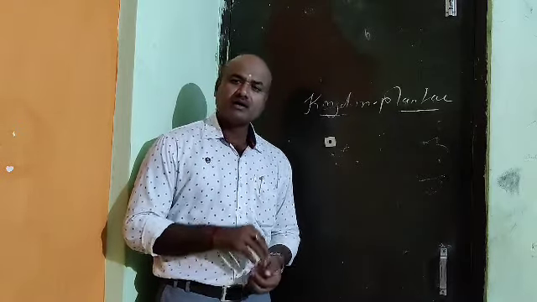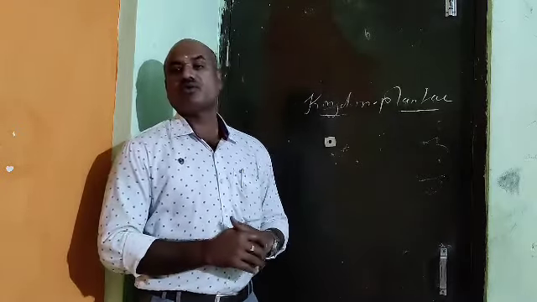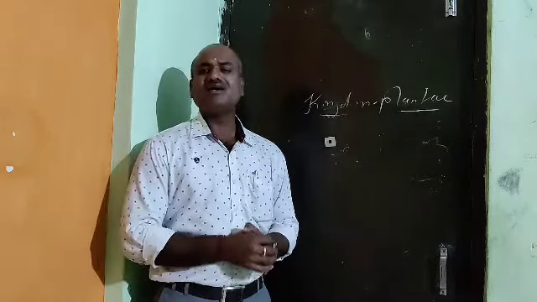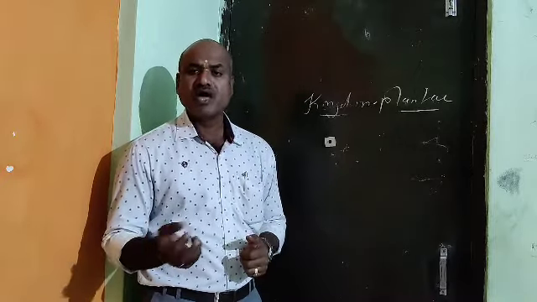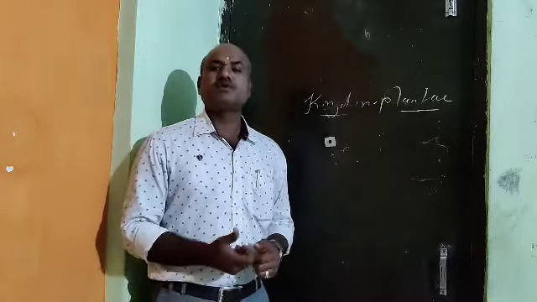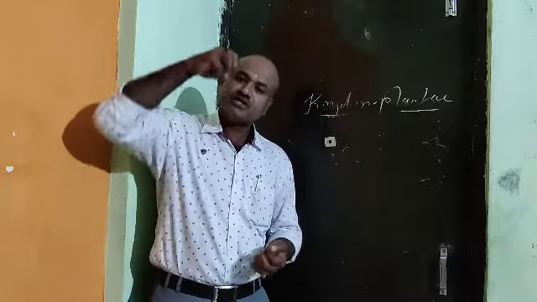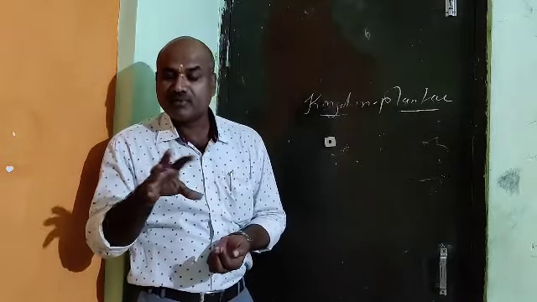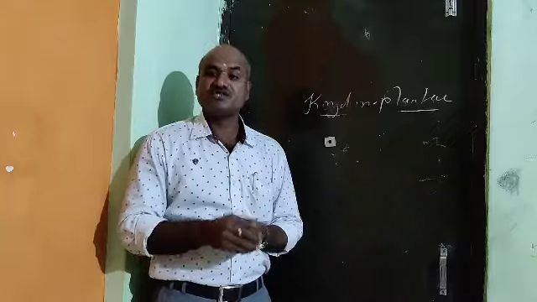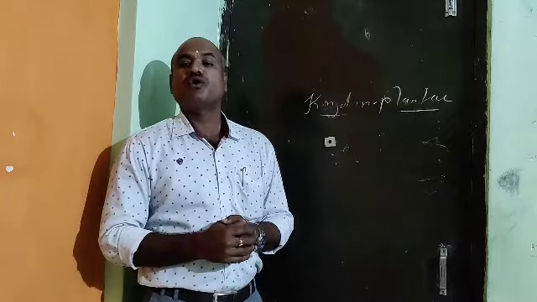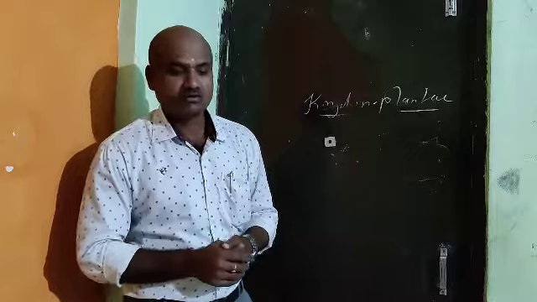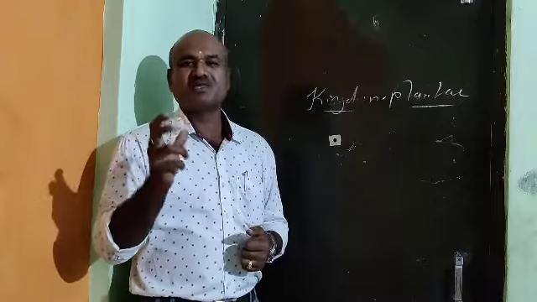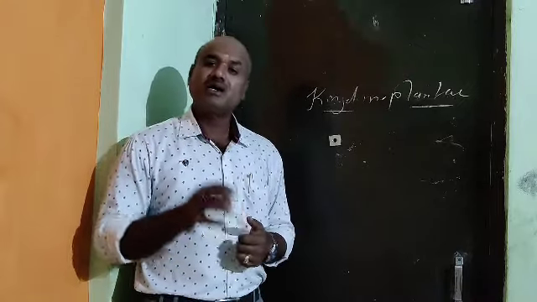So after that, the gymnosperms are further modified into angiosperms. Now, this is the final division called the angiosperm. What is the meaning of angiosperm? Angio means enclosed, and sperm means the seeds, the seeds which are present in the fruit. The angiosperms are mainly divided into two classes: monocotyledon and dicotyledon. What is the meaning of monocotyledon? In Marathi, it is called ekdal vanaspati, and the dicotyledon is dvidal vanaspati.